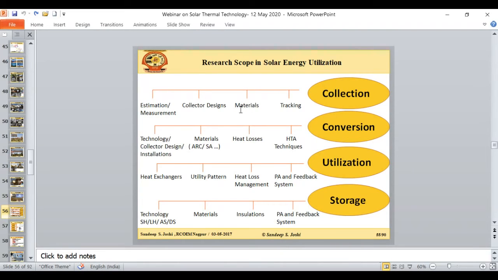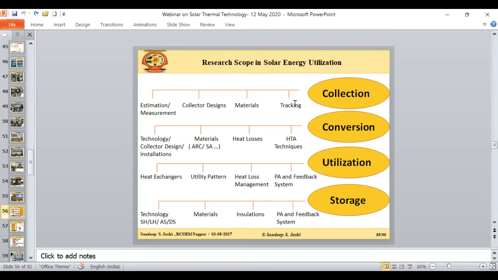Then the most significant and evergreen area of research, both in solar photovoltaics and in solar thermal, is research in material science. In the case of solar thermal, I require a material which has very good thermal conductivity, which has very good heat capacity, which is very durable, and which can sustain long exposure to continuous sunlight. So that material I require in the solar thermal system, which has good absorptivity also.